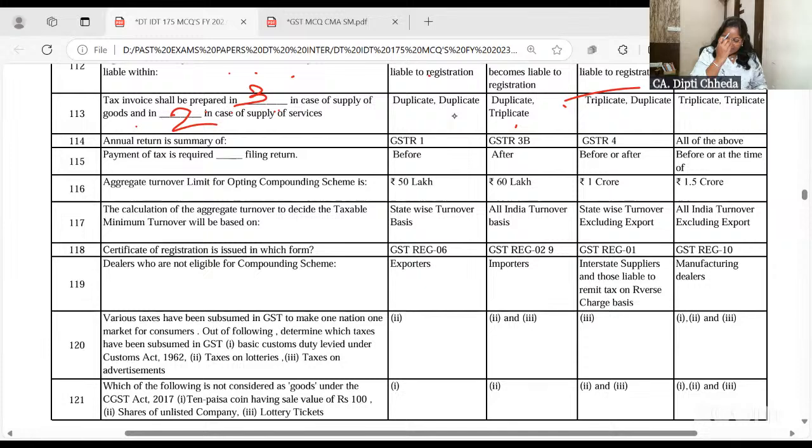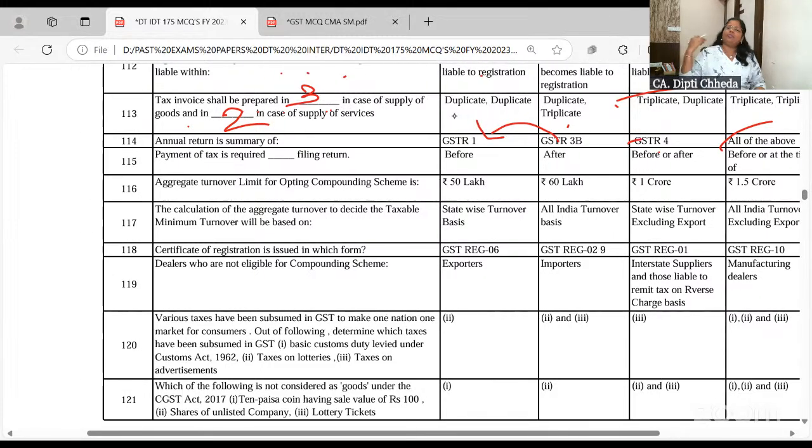What is the annual return? Annual return is a summary of GSTR 1, 3B and 4. All of the above: GSTR 1 and 3B and the GSTR 4 which you file in April. A summary of all that is the annual return. Correct? Right.